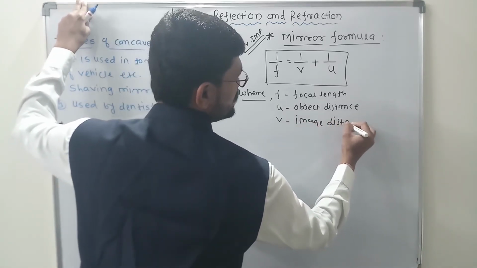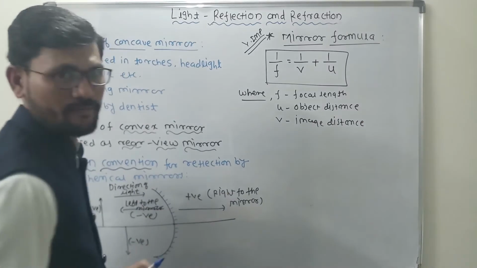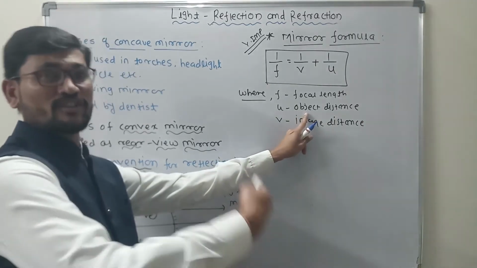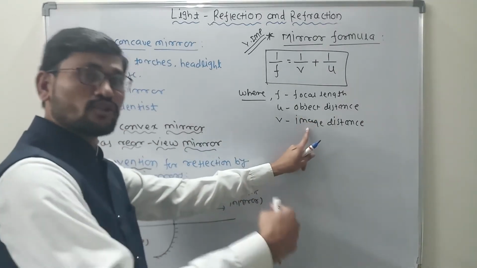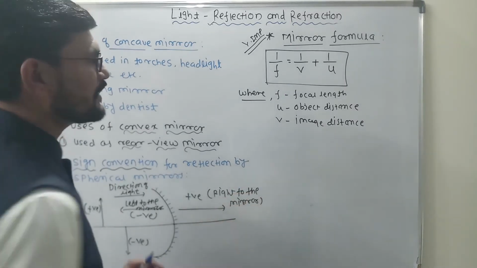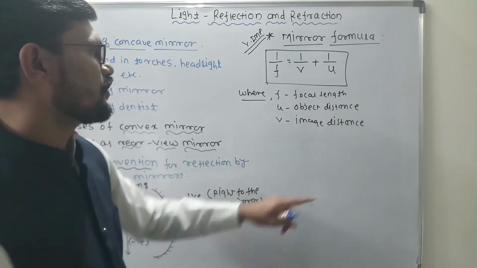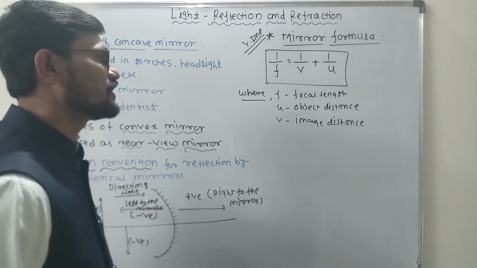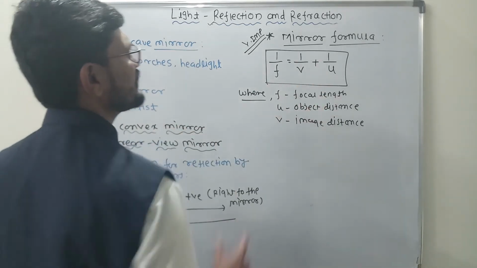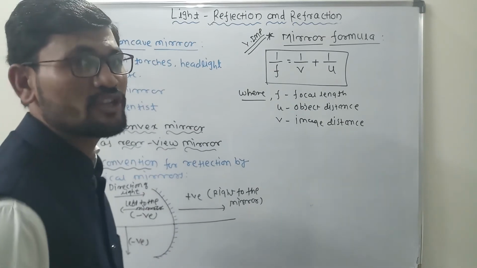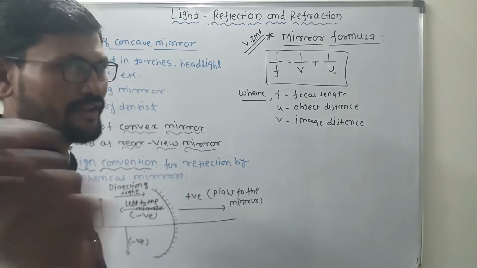This distance also is measured from the mirror. This distance also needs to be measured from the mirror. Clear? This is a very important thing I wanted to tell you here, guys. So f is the focal length, u is the object distance, and v is the image distance. This is exactly what is called the mirror formula. Okay, very good.